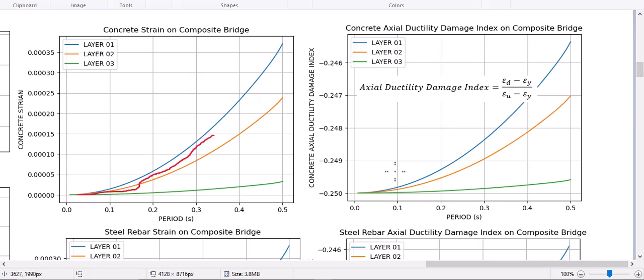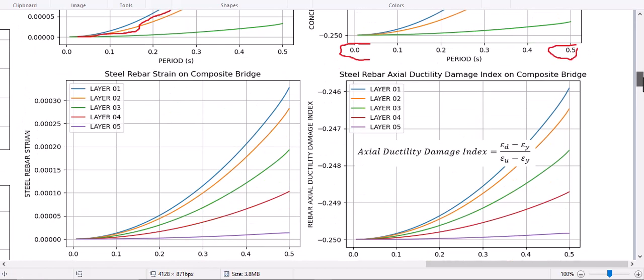Evaluating the concrete actual ductility damage index, it shows a negative value. So it shows that, based on this period and until this period, we have a very good safety index of our analysis outputted data, and also for steel rebar